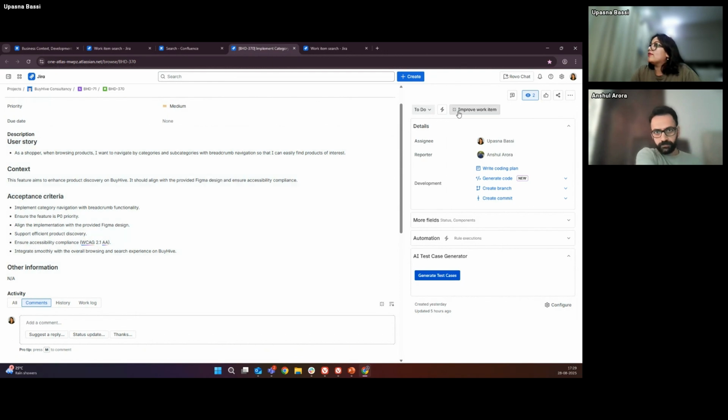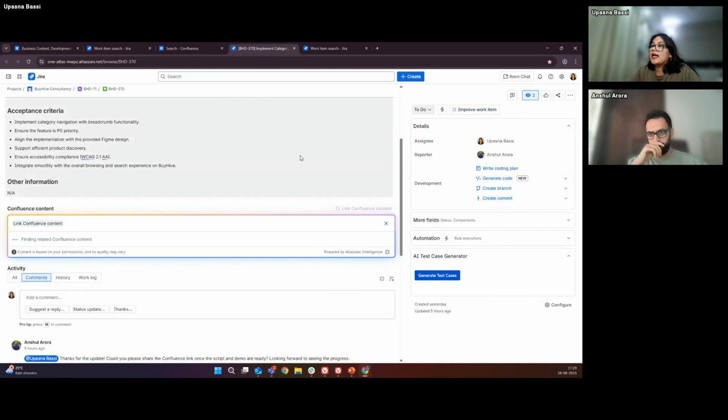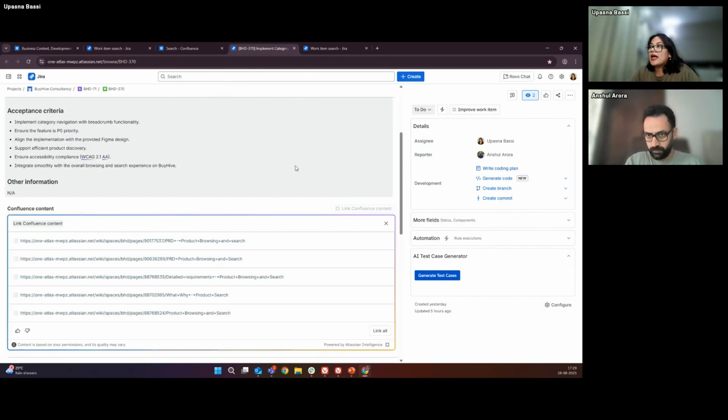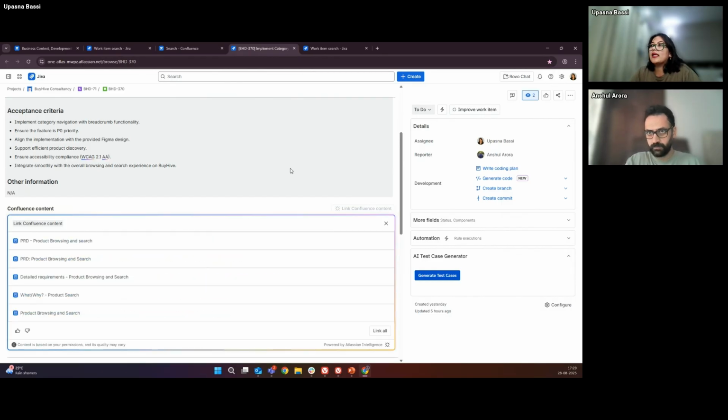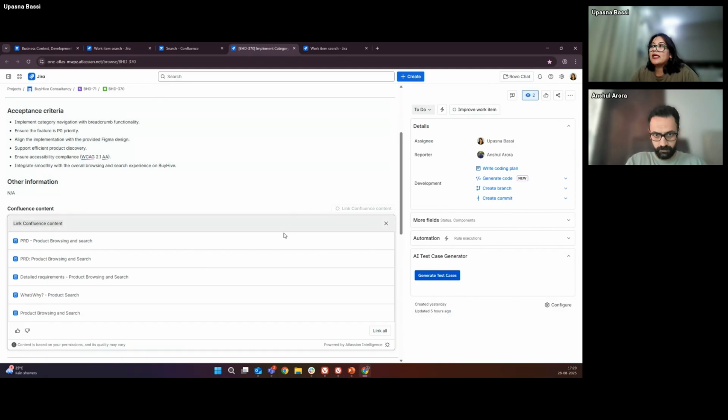Then we also have an option to link Confluence content. So what it's trying to do is look through Confluence, whatever I have access to, and try and share with me any related documents that could be useful. Otherwise, I would have to go to Confluence and search for the things that I need to do as part of the story.